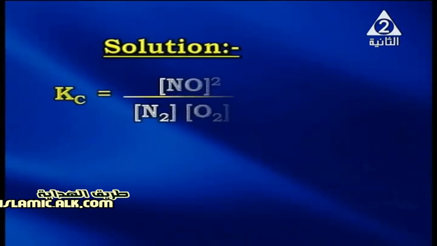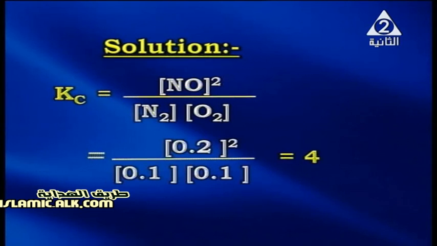Here is the solution. Kc equals the concentration of nitric oxide to the power 2 over the concentration of nitrogen times the concentration of oxygen. So it equals 0.2 to the power 2 over 0.1 times 0.1. So it equals 4.